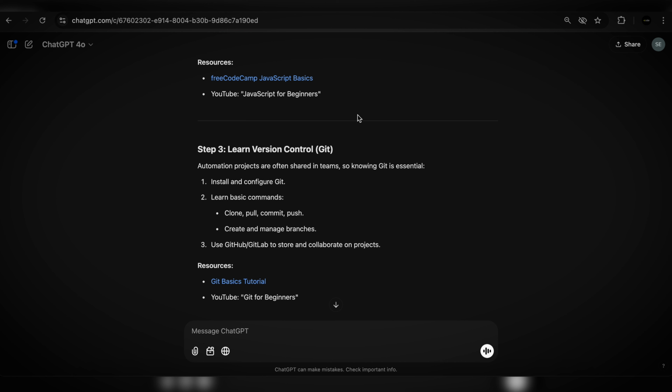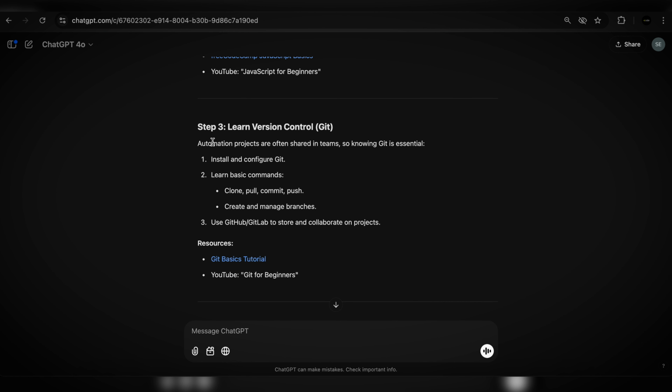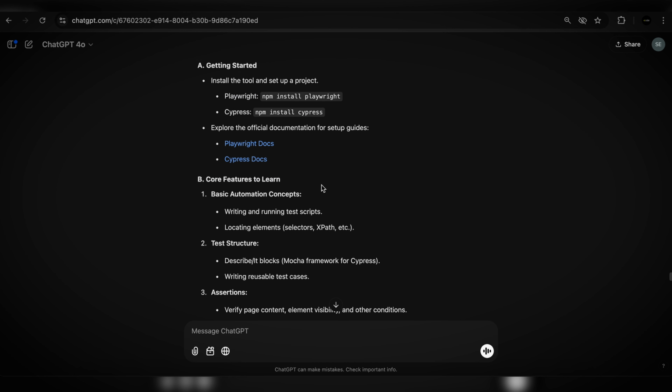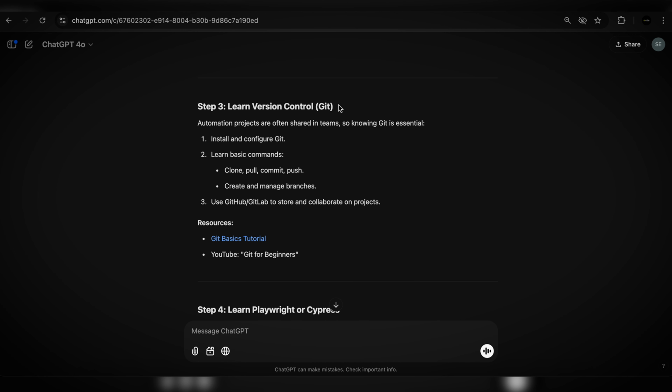Learning version control, Git, absolutely. Whenever you write code, you have to be able to push that code from your computer to something like a Google Drive, which is called GitHub. So you need to learn Git and GitHub. Git is pretty much a version control system that allows you to grab your code and push it to something called GitHub.